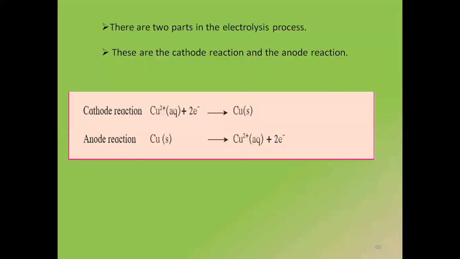Electrolyte means the solution whose electrolysis is going to happen. That is copper sulfate. And electrodes are the ones which conduct electricity. एक मिनट, किसी ने क्वेश्चन पूछा है, दिख नहीं रहा. You have to only write this cathode and anode reaction. And those who have understood can leave the lecture. No problem.